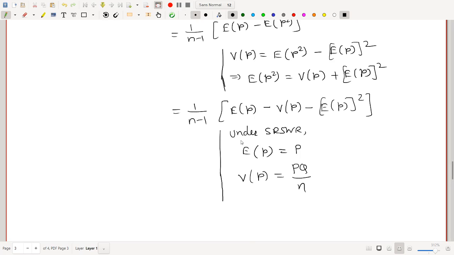So put these values here. So next step will be 1 upon n minus 1, expected value of p is capital P, minus variance of p is PQ upon n, minus expected value of p whole square, so it is P square.